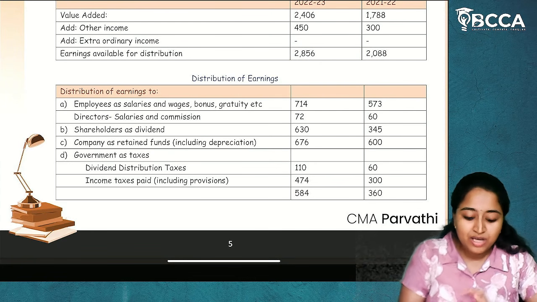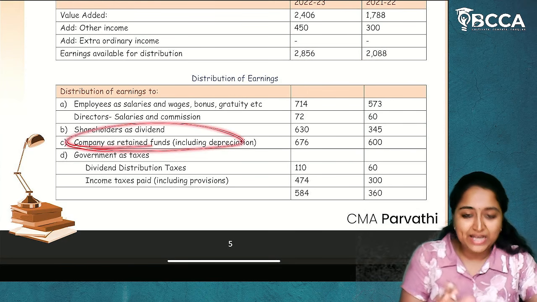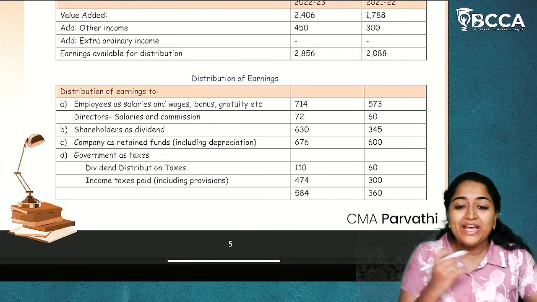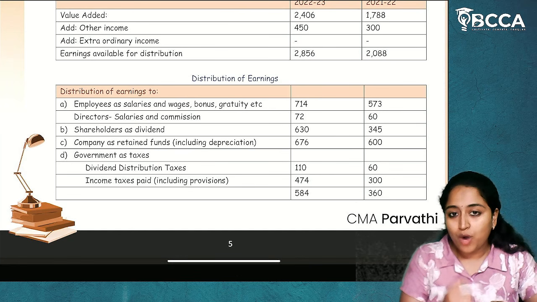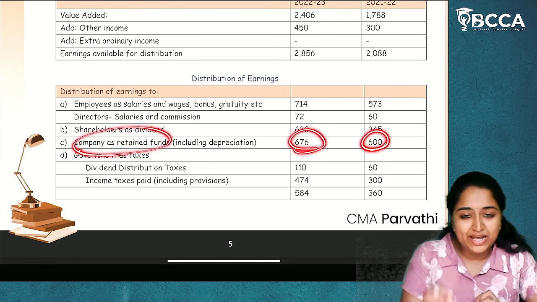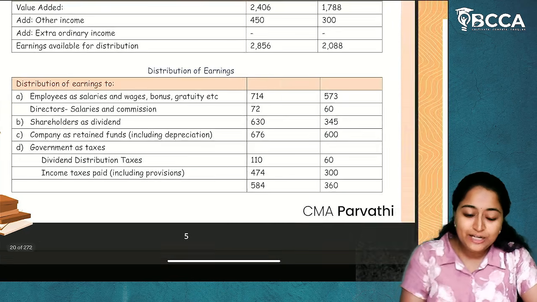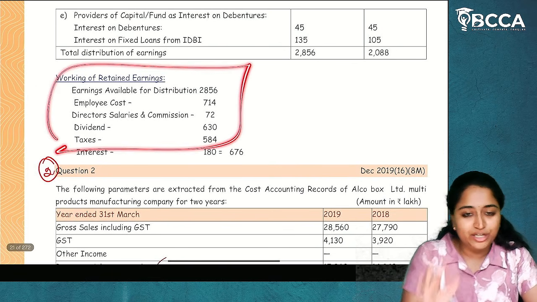From this amount, inclusive of depreciation, you will take the company as retained funds. So, inclusive of depreciation, whatever balance amount is there will be the balancing figure for company as retained funds. But you can't write balancing figure in the examination.